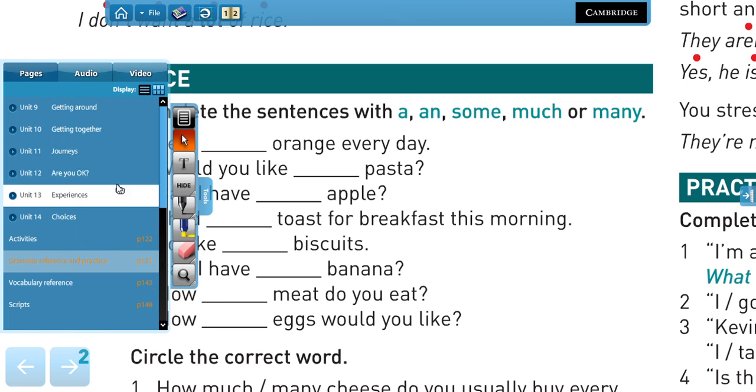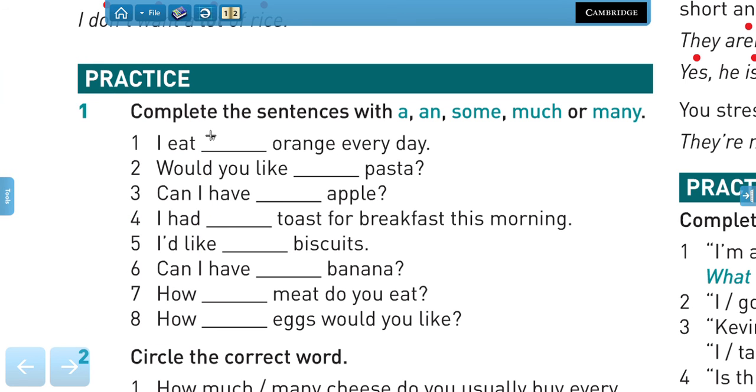Are you ready? So let's see. Number one would be, I eat an orange every day. Would you like some pasta? Can I have an apple? Number four. I had some toast for breakfast this morning. Five. I would like some biscuits. Here we have it in plural, right? Biscuits. So this is countable.